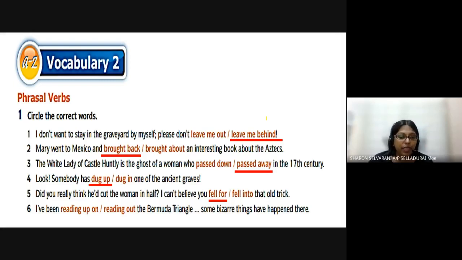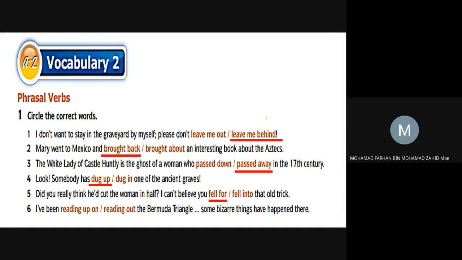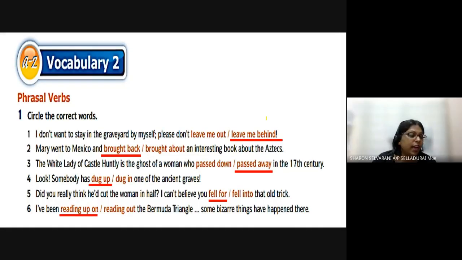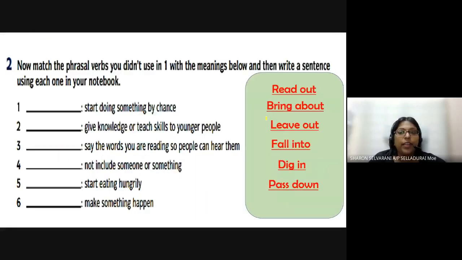I've been reading up on the Bermuda Triangle. Some bizarre things have happened there. So now let's look at this. These are the phrasal verbs that we did not use just now. Now match the phrasal verbs you didn't use in number 1 with the meanings below and then write a sentence each.